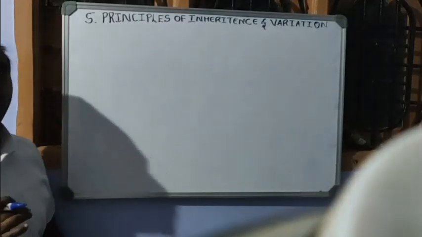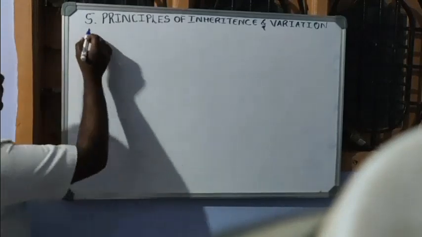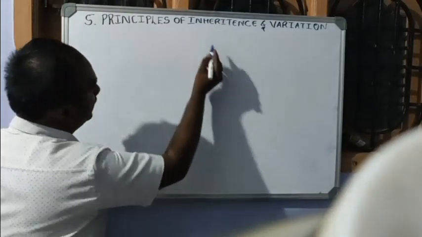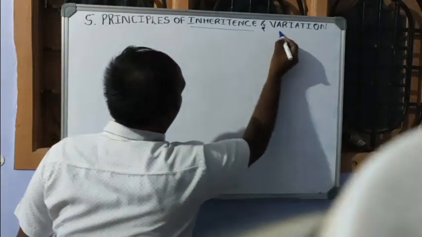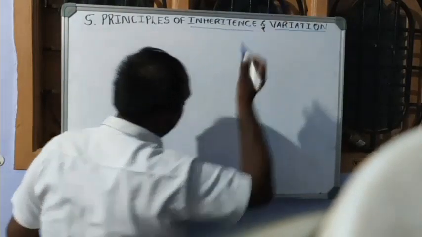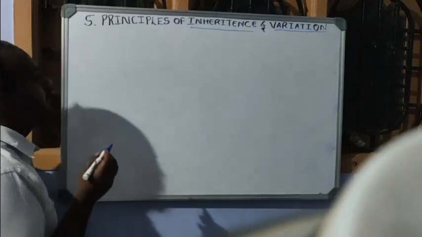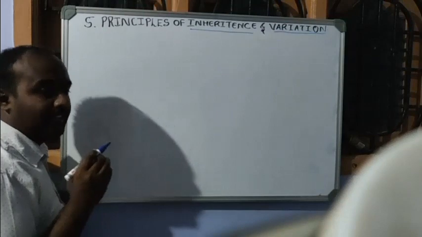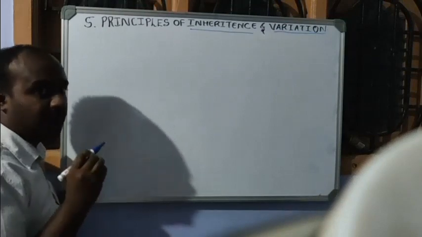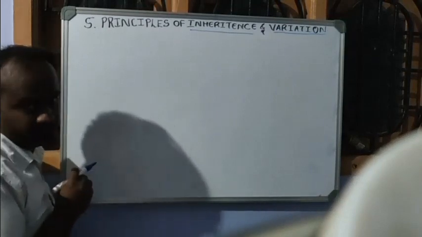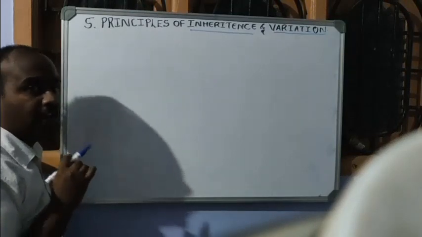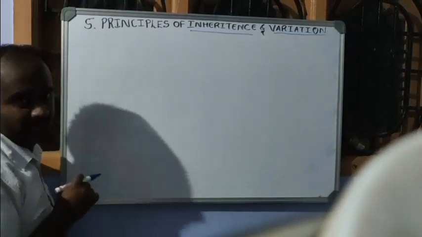Hello students, today we are going to discuss the 5th chapter of 2nd PU Biology, that is Principles of Inheritance and Variation. Let's start the chapter. We know that in nature, generally an elephant gives birth to a baby elephant only, or from a mango seed a new mango plant arises.